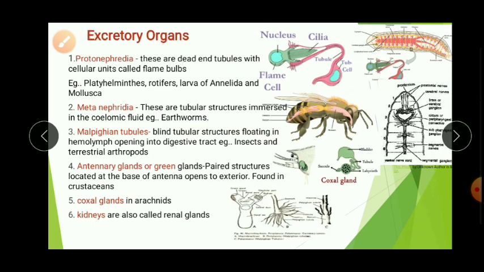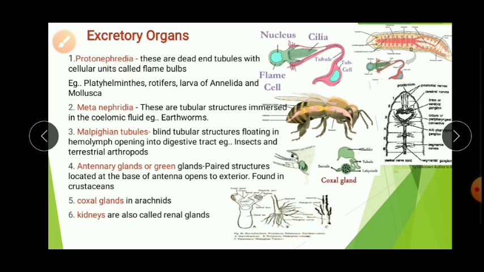Excretory organs. What is meant by that? The organs which are involved in the excretory system are known as excretory organs, and these organs are different in different animals. So the organs I mentioned here, and I gave the examples also. The first organ is protonephridia, which is very primitive.